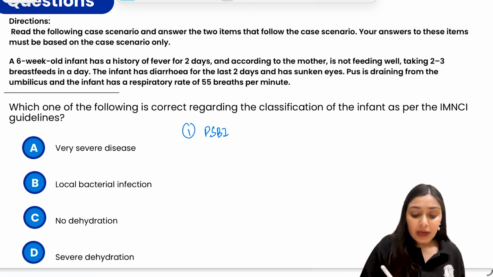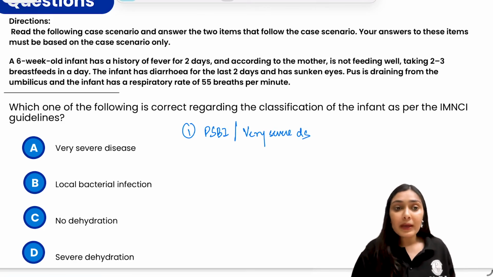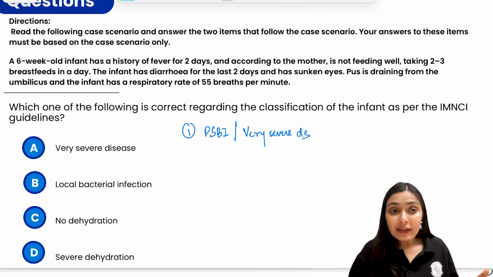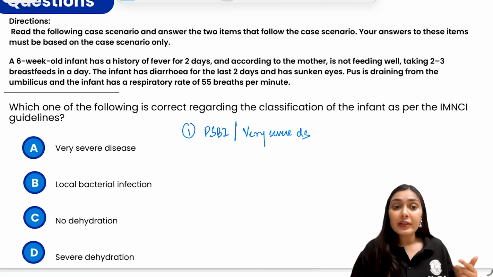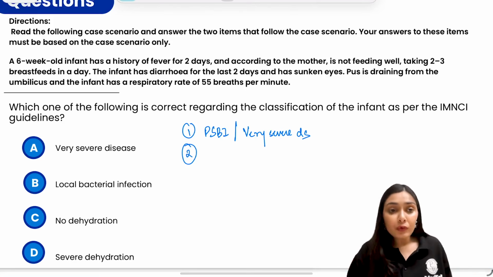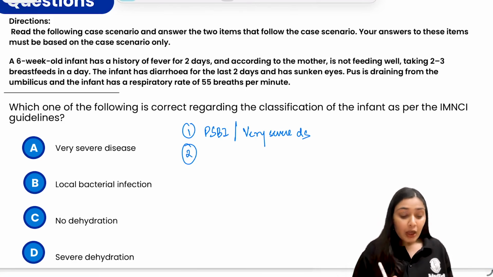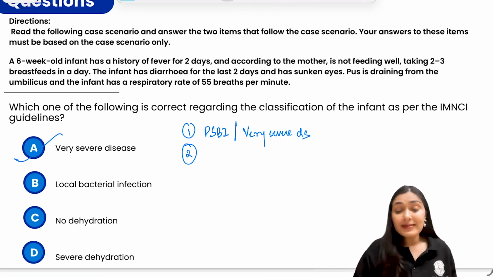This is the first major category, also known as very severe disease, which is the pink category, and the child is falling over here. The child is not feeding well, there is poor feeding, there is pus discharge also. And the second category the child falls into is some dehydration. There are sunken eyes, the child has diarrhea. So the correct option over here is going to be very severe disease.